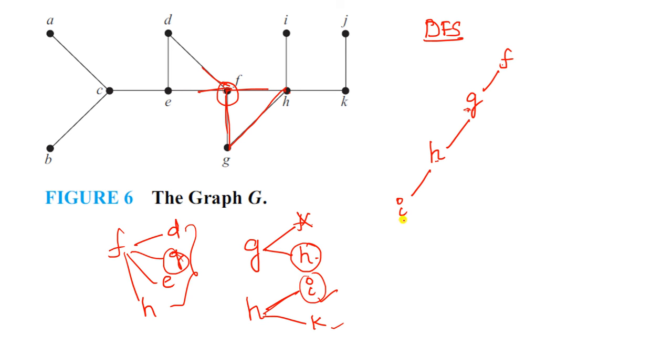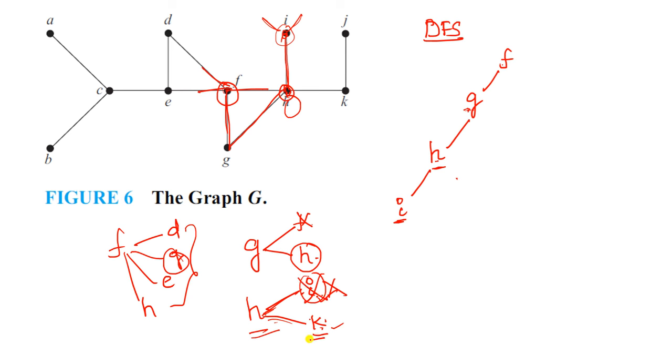Next I, and what is our new vertex? I. Explore this I. Do any edges exist for this I? No, I has only one edge, that is H. H is already visited, so no need to write it again as a child of I. There are no particular edges for this I, so just backtrack. H is already visited, and again check here, H has two parts, I and K. I is already done.